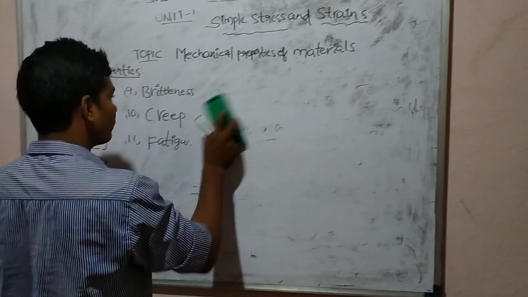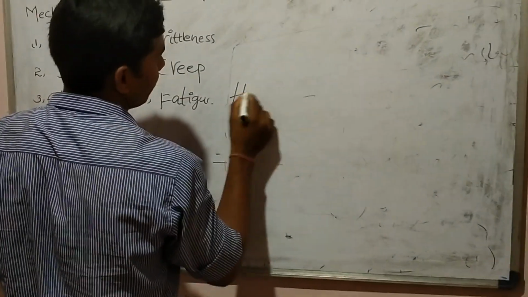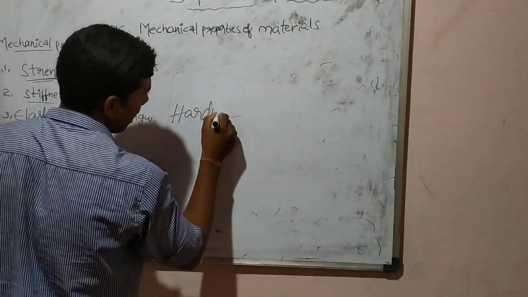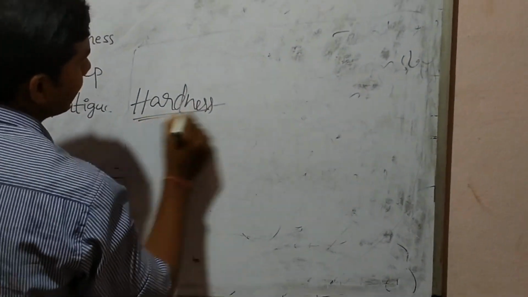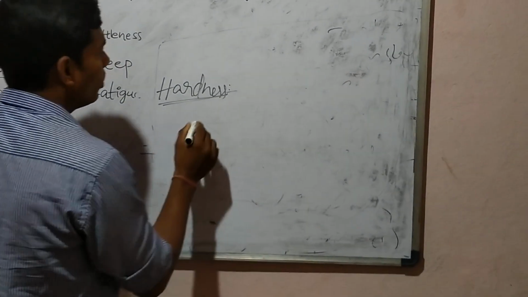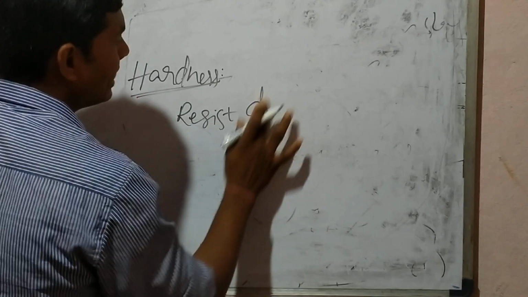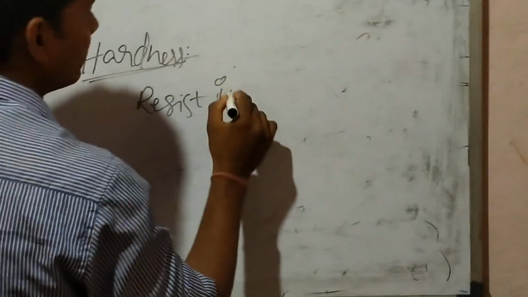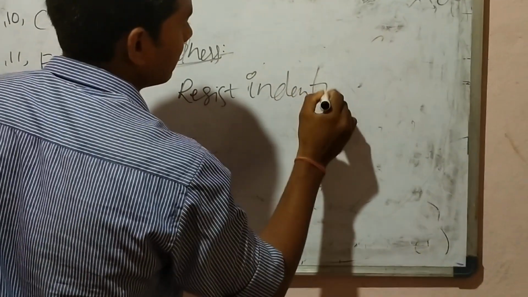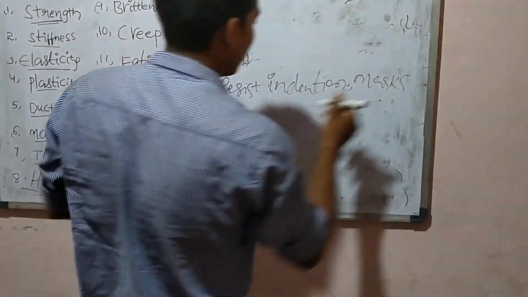And hardness. The eighth topic is hardness. It is the ability of material to resist indentation or marks.